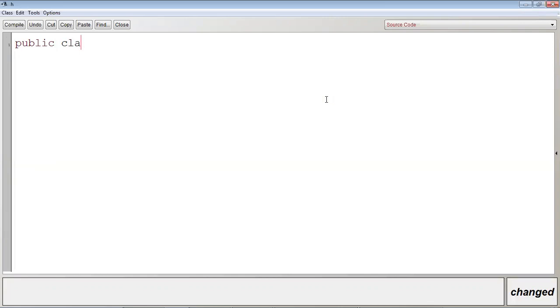Public class SIFinder. SI finder means simple interest finder or simple interest calculator. You can write simple interest calculator, or simple interest and amount calculator also. SIA calculator means simple interest and amount calculator.